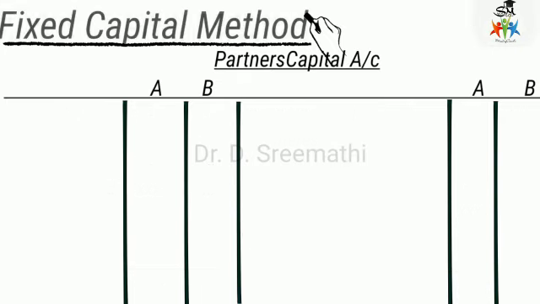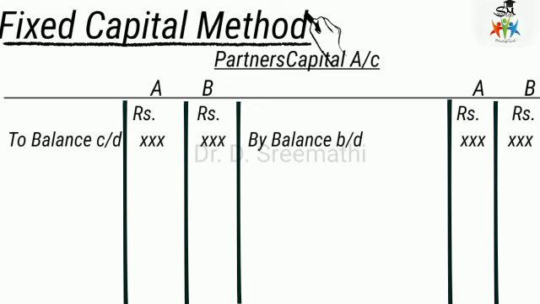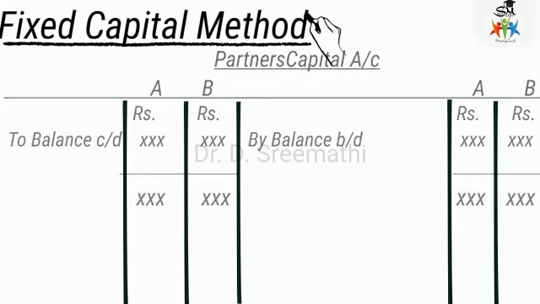Then the next is the fixed capital method. Here is the capital account of partners. The balance which has been brought down is the balance which is there, so the same balance will be carried down. There will not be any changes in the capital.